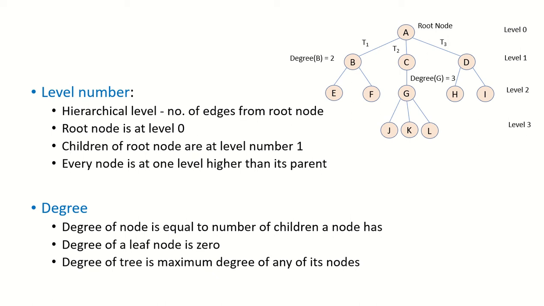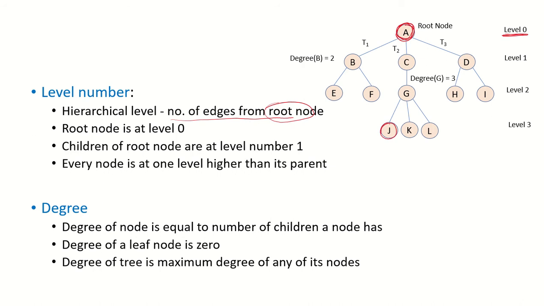Let's come to the level number. The level is actually describing the level in the hierarchy of that particular node. So at what hierarchy it is present in the tree. And how can we compute that? By knowing the number of edges from the root node. The root node we say is at level 0, because if we are computing the number of edges of A from the root node, it would be 0. So this is at level 0.